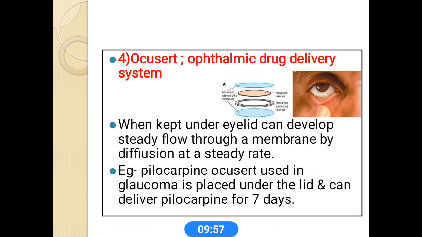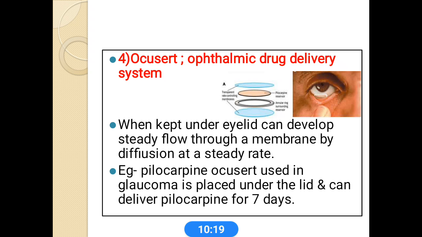Ocusert is an ophthalmic drug delivery system. When kept under the eyelid, it can deliver a steady flow through a membrane by diffusion at a steady rate. An example is the pilocarpine Ocusert. This is mainly used in glaucoma, is placed under the lid, and can deliver pilocarpine for 7 days. So it's the best known ophthalmic drug delivery system.